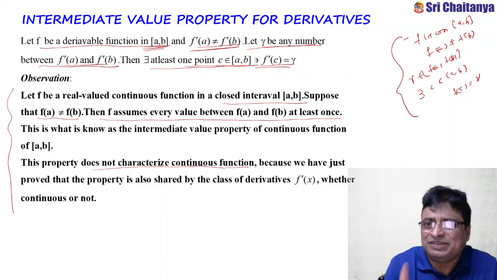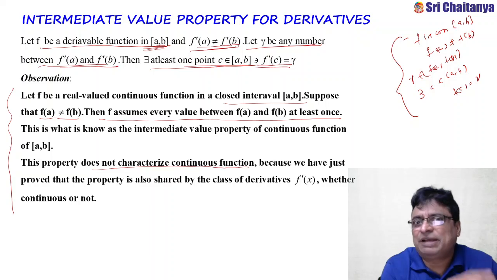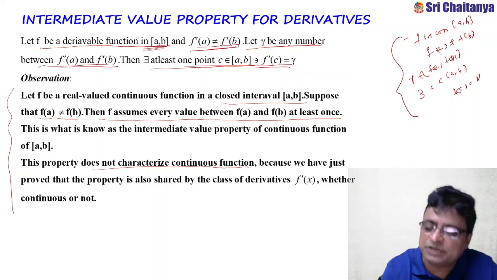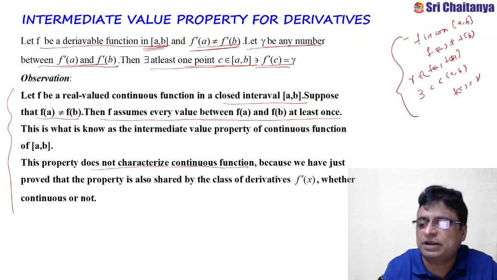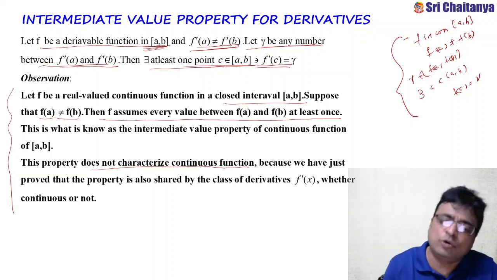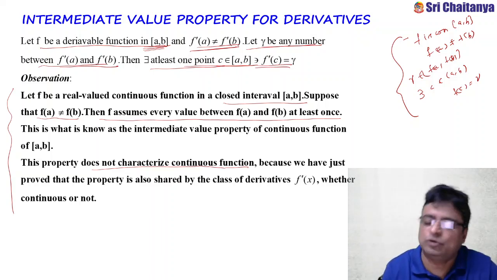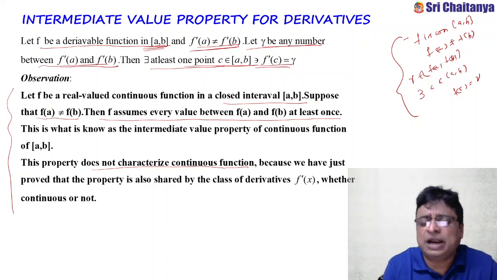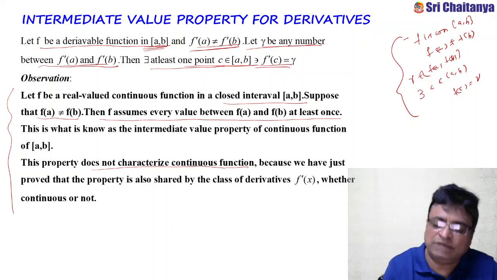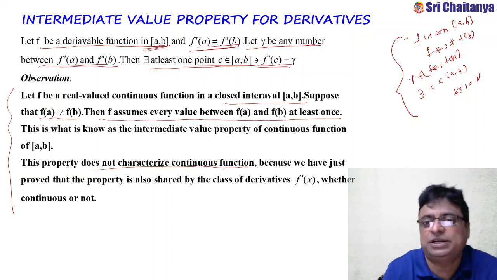If f is continuous on closed interval [a, b] and f of a not equal to f of b, then f can assume every value between f of a and f of b. That is the statement. But though f of a not equal to f of b, and f is defined on closed interval [a, b], and f can assume every value between f of a and f of b, even then f need not be a continuous function.